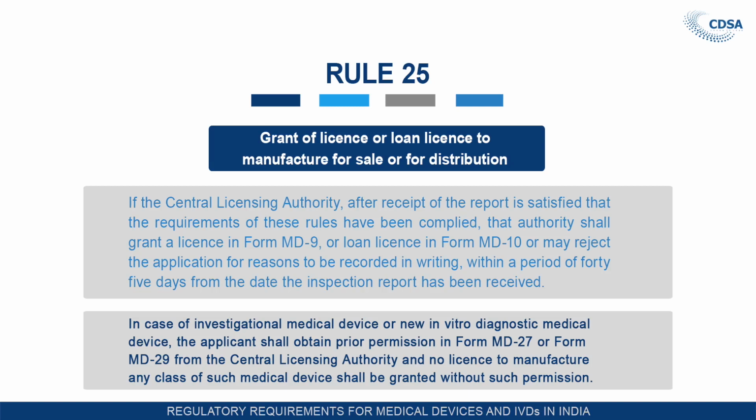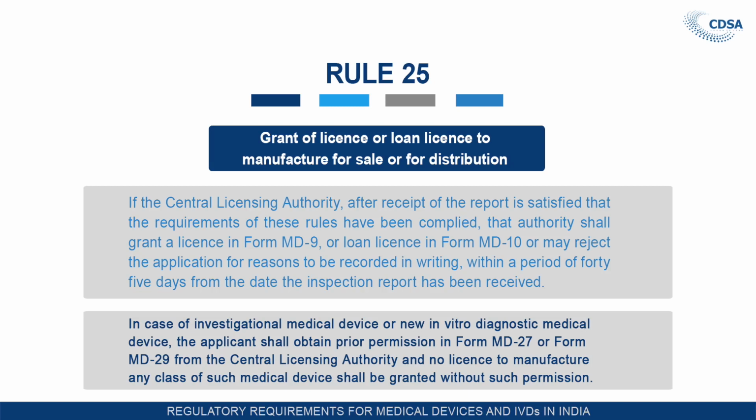Rule 25, that is the grant of license or loan license to manufacture for sale or distribution of medical devices. If the Central Licensing Authority, after receipt of the inspection report and the documents as required under the fourth schedule of the Medical Device Rules 2017, finds them satisfactory, a license shall be granted in Form MD9 or the loan license in Form MD10. The Central Licensing Authority may also reject the application for reasons to be recorded in writing within a period of 45 days from the date of the inspection report, if certain major non-compliances were observed.